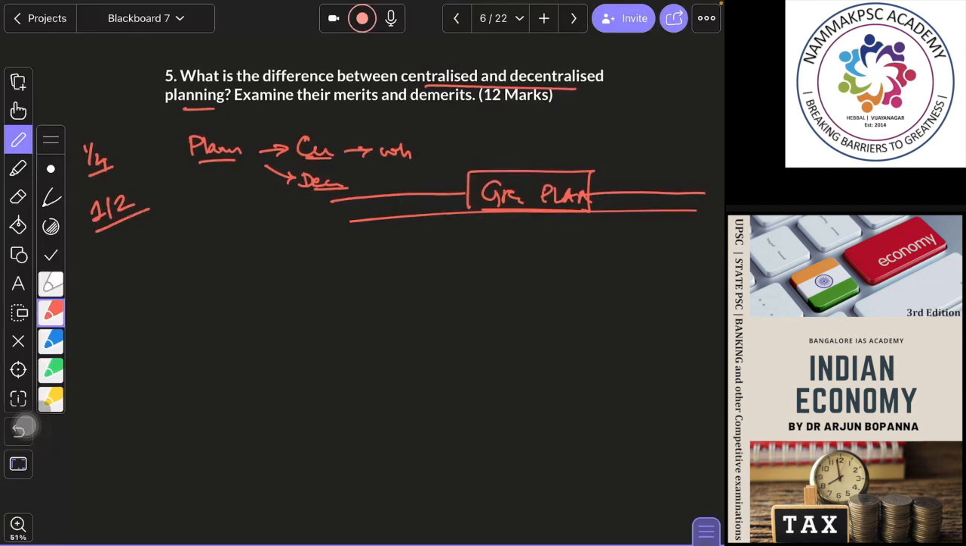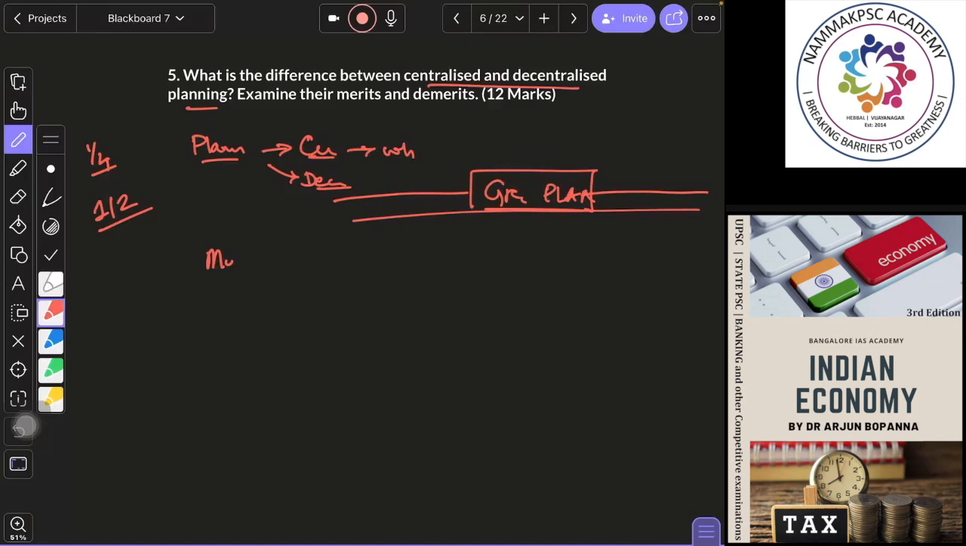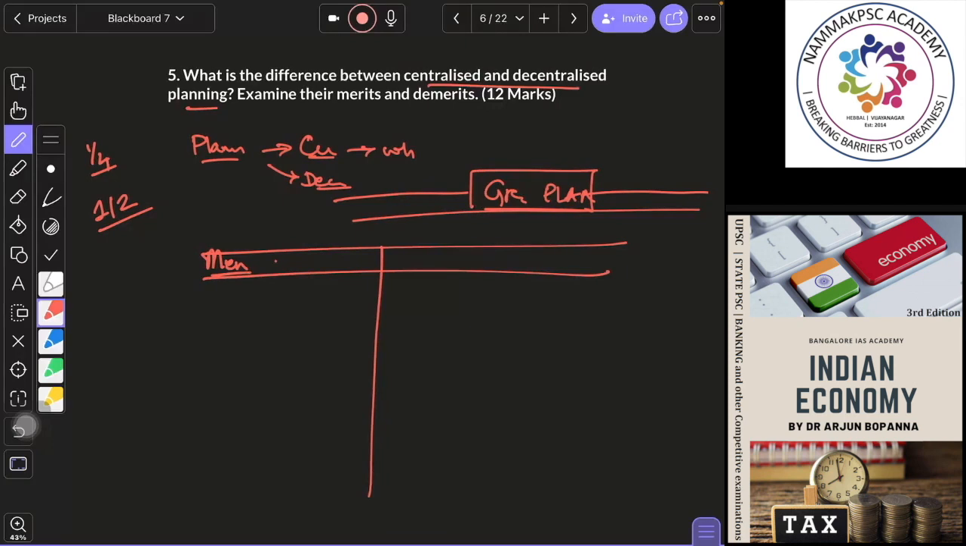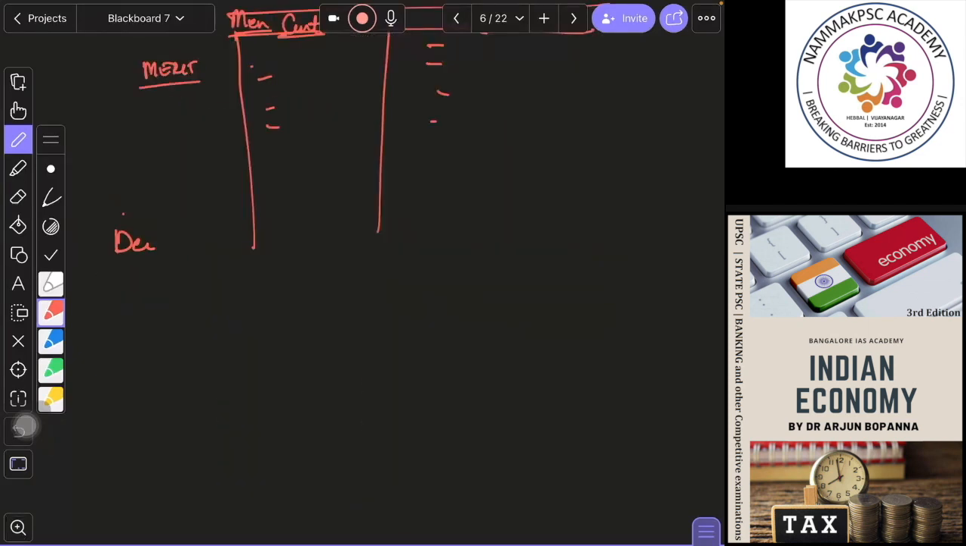Then you will come to the merits. Maybe you can write in a column like this. You will write centralized, and then decentralized, then write merit on the side, and then write what are the merits for each. You can write like this, or separately you can write decentralized planning, merit, and demerit.